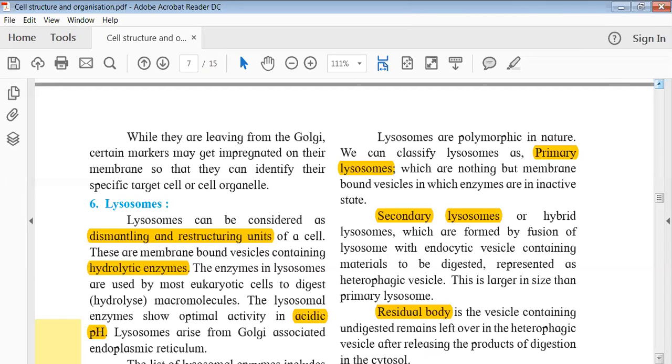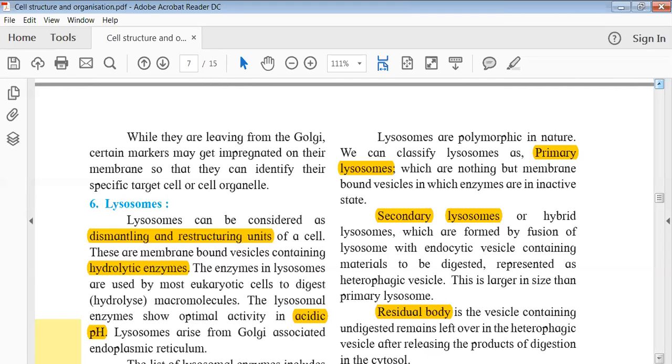Okay, so secondary lysosome is a kind of hybrid structure because वो fused रहता है with some kind of vesicles or some other organelles, whereas primary lysosome is kind of native structure जहाँ पे सिर्फ membrane bound vesicle रहेगा with the inactive hydrolytic enzymes. Please try to understand the difference.